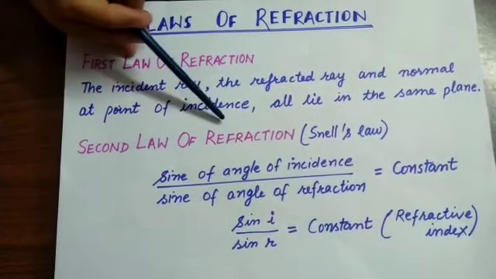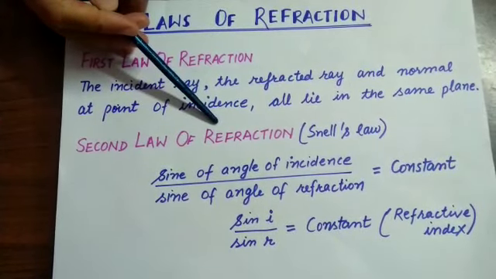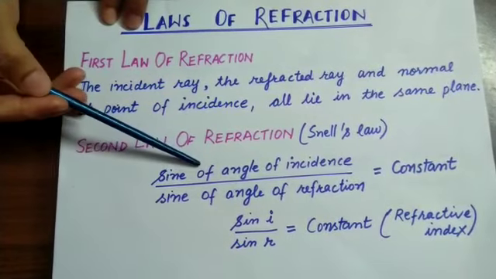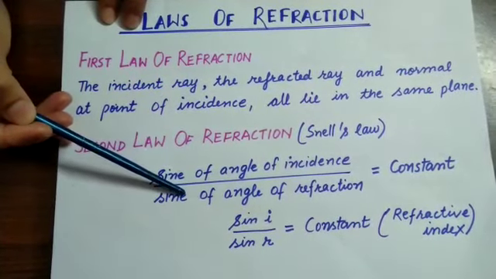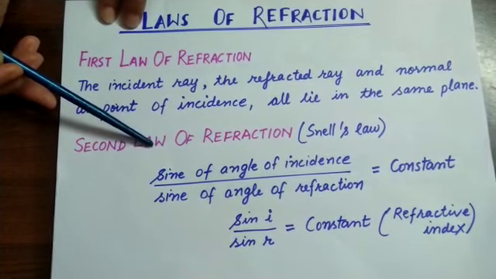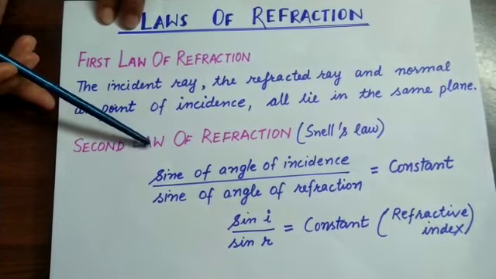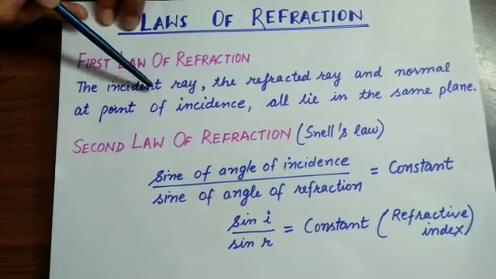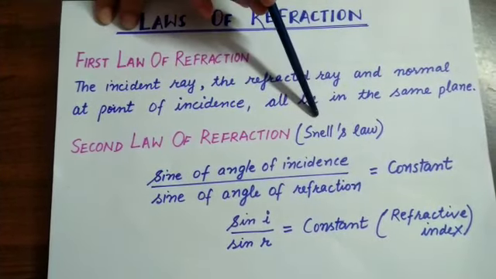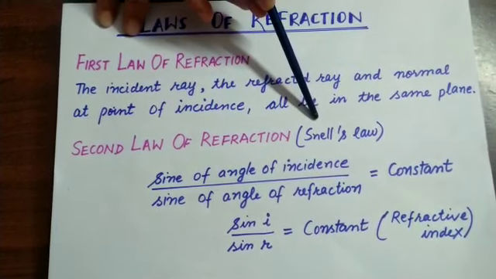The second law of refraction gives a relationship between the angle of incidence and the angle of refraction. This relationship was discovered by Snell experimentally in 1621. So the second law of refraction is also known as Snell's law.